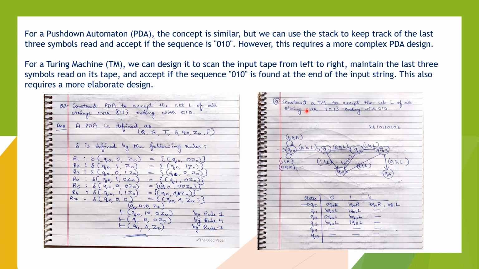Our next question is the concept of a TM, Turing machine, to accept the set L of all the strings over 0 and 1 ending with 101. As we can see, in a Turing machine we can design it to scan the input tape from left to right. So here by using this approach we can see this diagram and explain this.